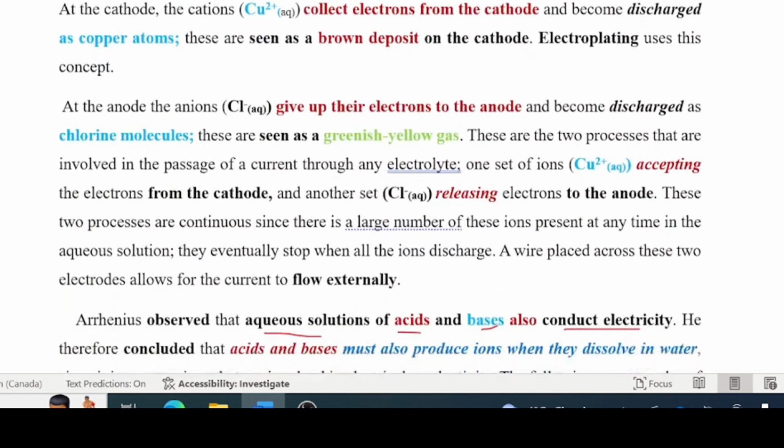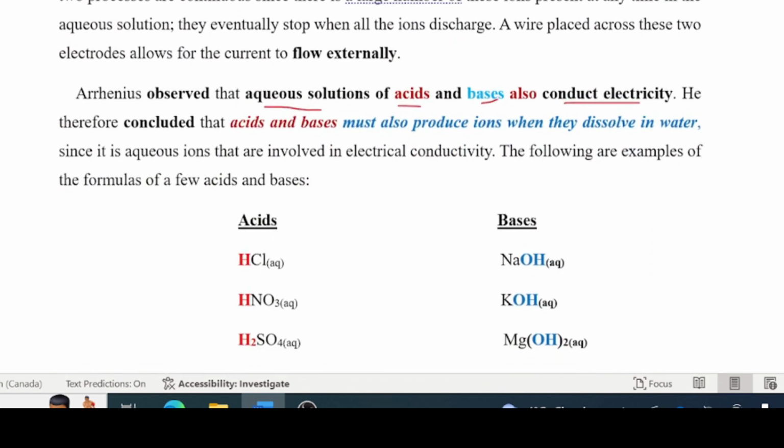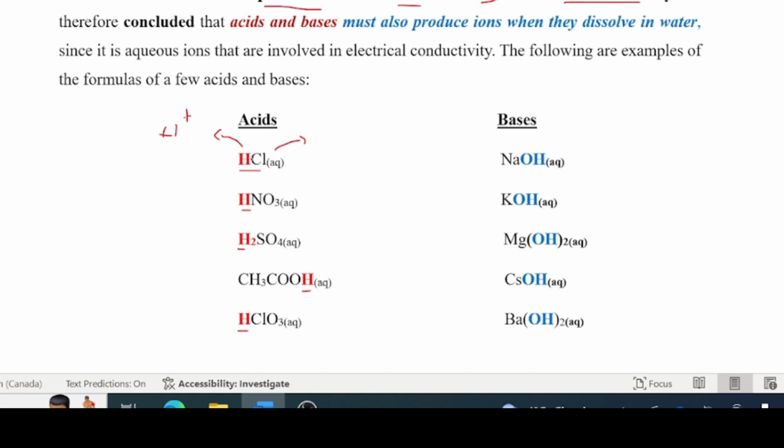So when you look at the formulas of acids and bases, every acid is having hydrogen there. His theory is that when an acid is dissolved in water, it is going to ionize to produce hydrogen ions.